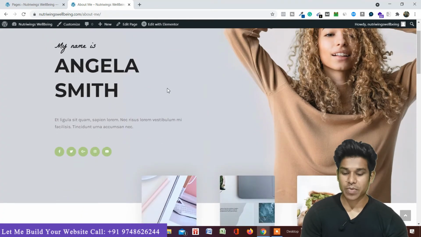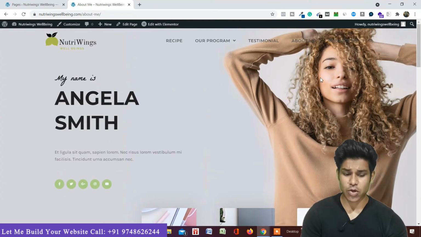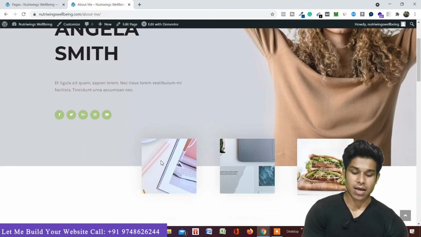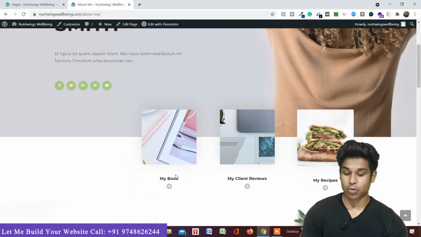So this is the about me section. Here again you can display yourself, and here you can just write your name. Here you can mention all your social media profiles, because if they want to know more about you or want to visit your social media profile, they can easily click any one of these and visit.